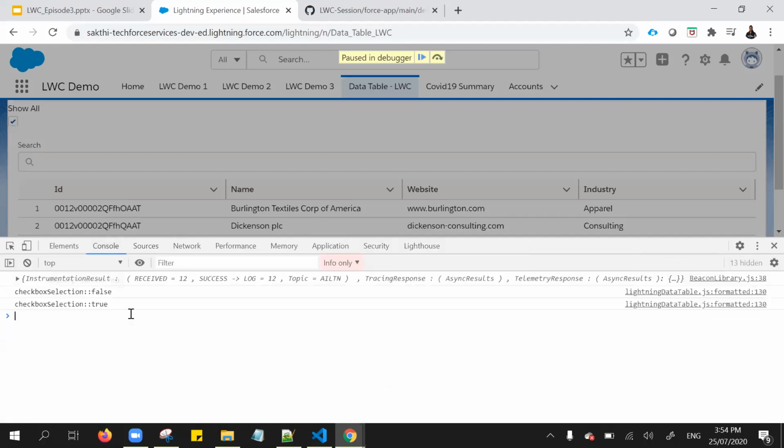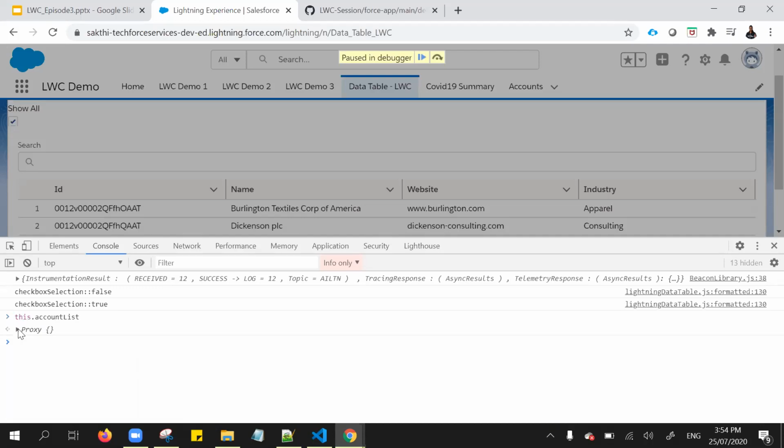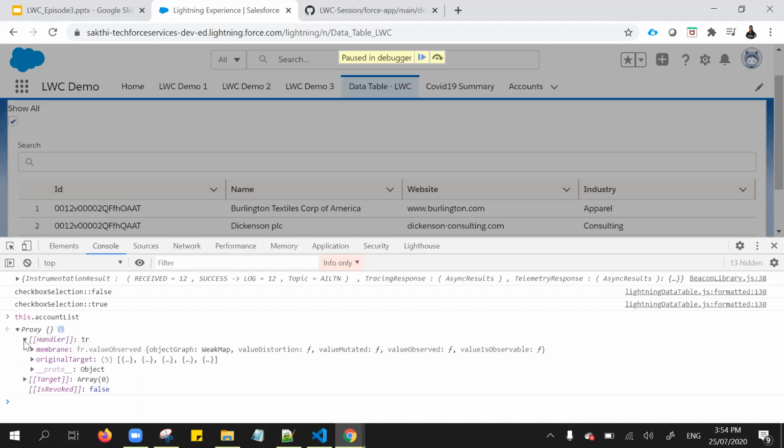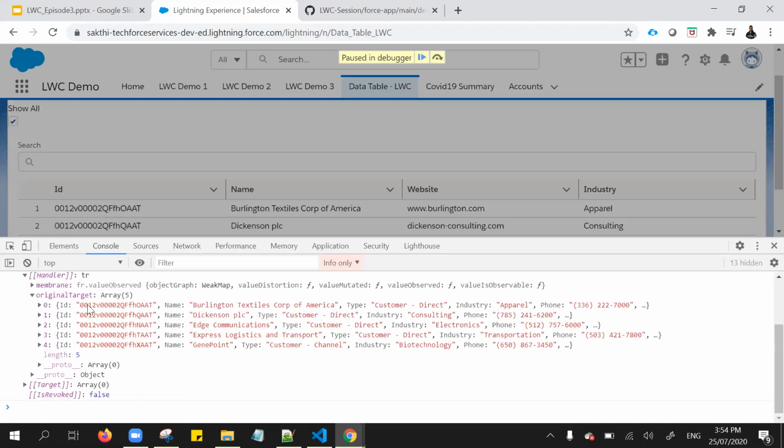But if you try to print that result from the console, if you try to print that account result, it comes as a proxy. But to get the exact result, go to handler and click the original target. From there, you can find all the information, right?